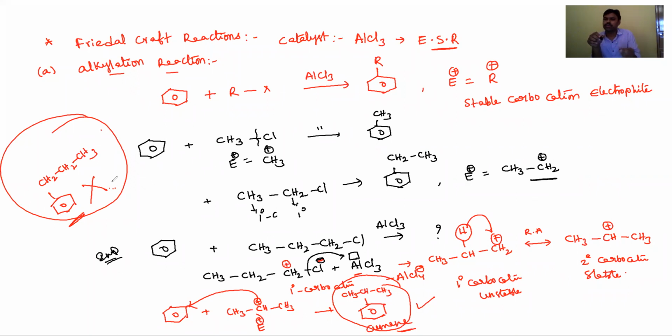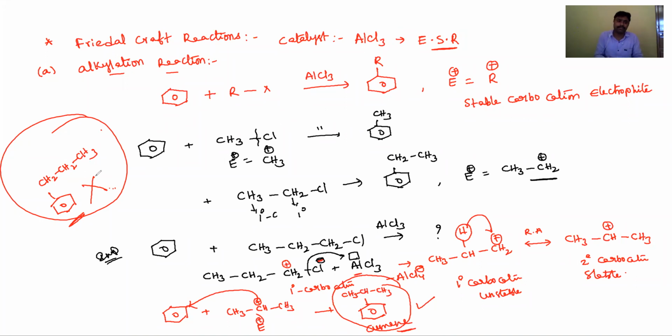If there is a possibility of rearrangement to produce a more stable carbocation intermediate, it will happen. That's why 1-chloropropane undergoes rearrangement to give a more stable secondary carbocation. That more stable secondary carbocation is the electrophile. It will substitute on the benzene ring and produce isopropyl benzene, or cumene, as the major product. Okay, 1-phenyl propane is not formed in this reaction.